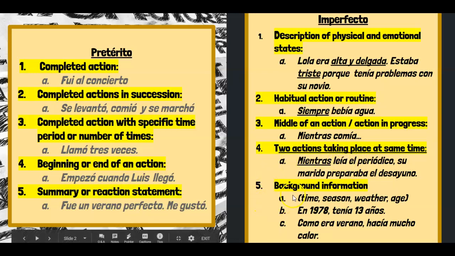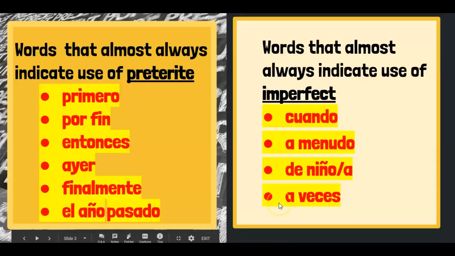And then again, number 5, any background details, which also encapsulates physical and emotional states, fall under the umbrella of background information as well. So time, season, weather, age, dates, anything like that, colors. En 1978 tenía 3 años. Again, imperfect. Como era verano, hacía mucho calor. So again, imperfect because we're setting the scene with background information.